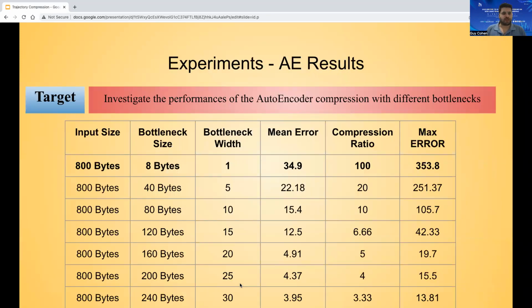Our second experiment's target was to investigate the performance of the autoencoder compression with different bottlenecks. Given 100 samples to represent a trajectory, we tried to compress it using an autoencoder, while the attempts include different input to bottleneck proportions. Again, here we have the ability to choose the compression ratio and the mean error as we wanted. We set the input to a fixed size of 800 bytes and changed the bottleneck width. Here we chose a bottleneck of one, which gave us a compression ratio of 100 with a mean error of 34.9 meters.